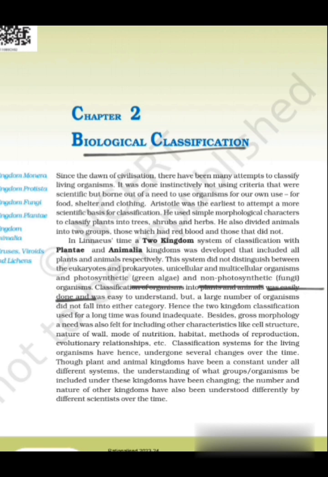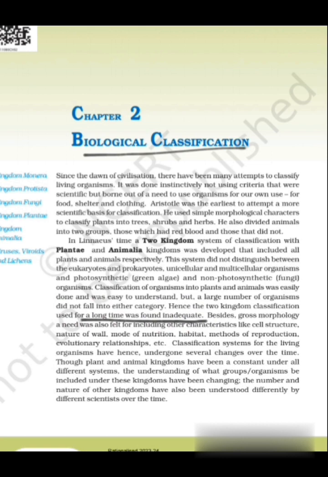Classification of organisms into plants and animals was easily done and easy to understand, but a large number of organisms did not fall into either category. Hence, the two kingdom classification used for a long time was found inadequate.